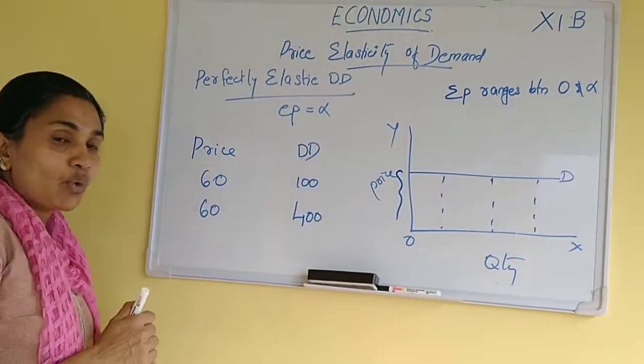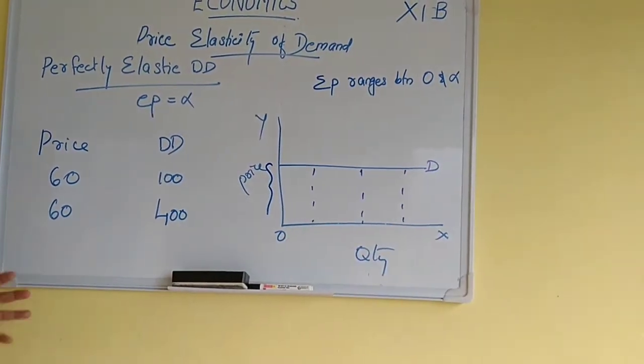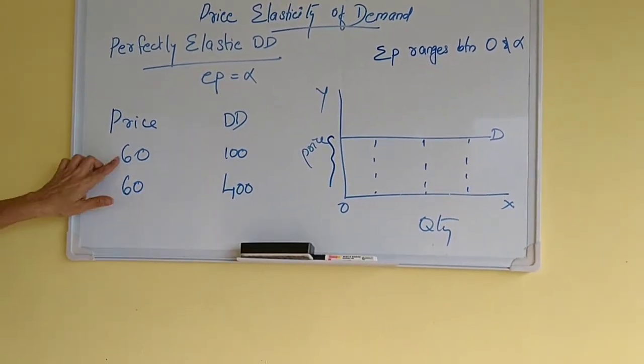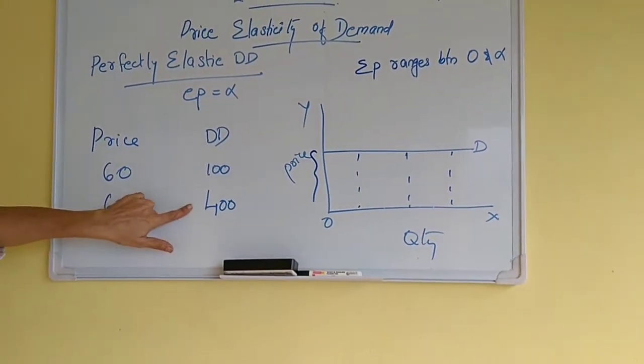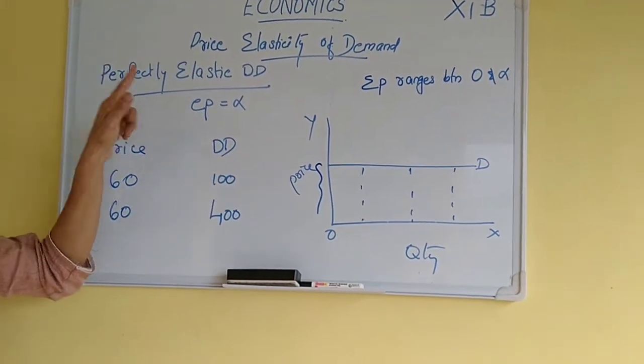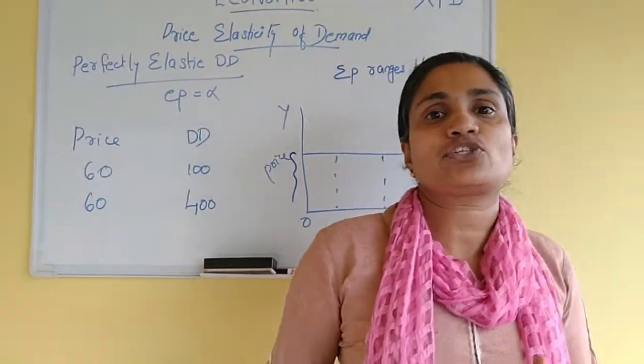Change in quantity demanded due to no change in price. There is no change in price, but quantity demanded varied. That is what is called EP equal to infinite. So these are the various classifications of the price elasticity of demand.